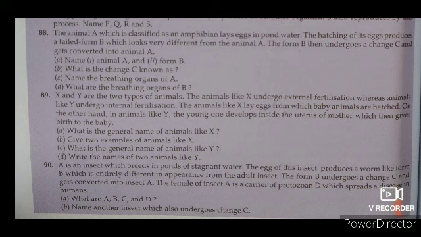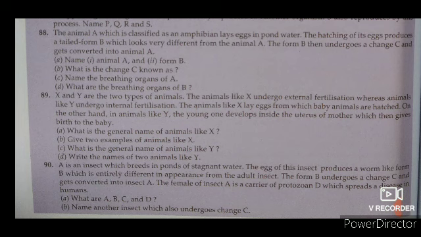Talking about part C: the general name of animals like Y is viviparous. Viviparous animals are those in which the young ones develop inside the uterus of the mother. And part D is asking: write the names of two animals like Y. Examples of animals like Y are human beings, cattle, etc.